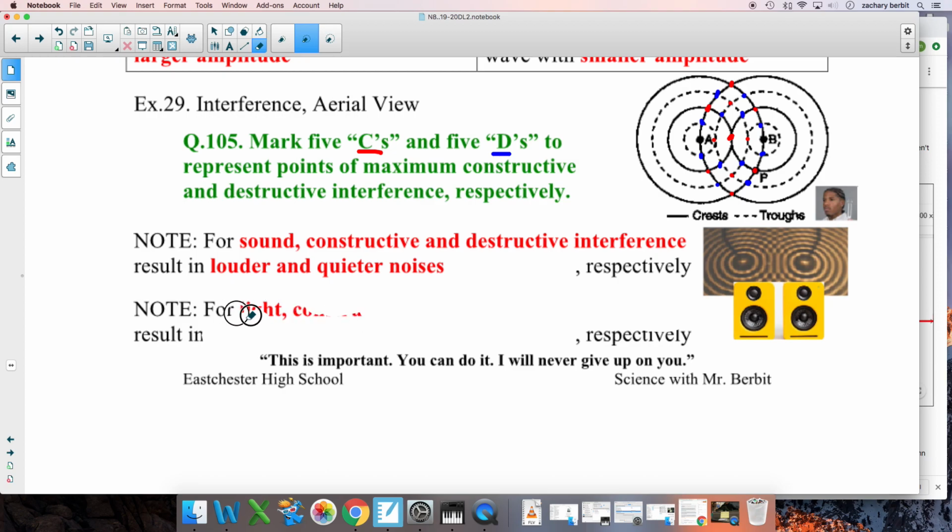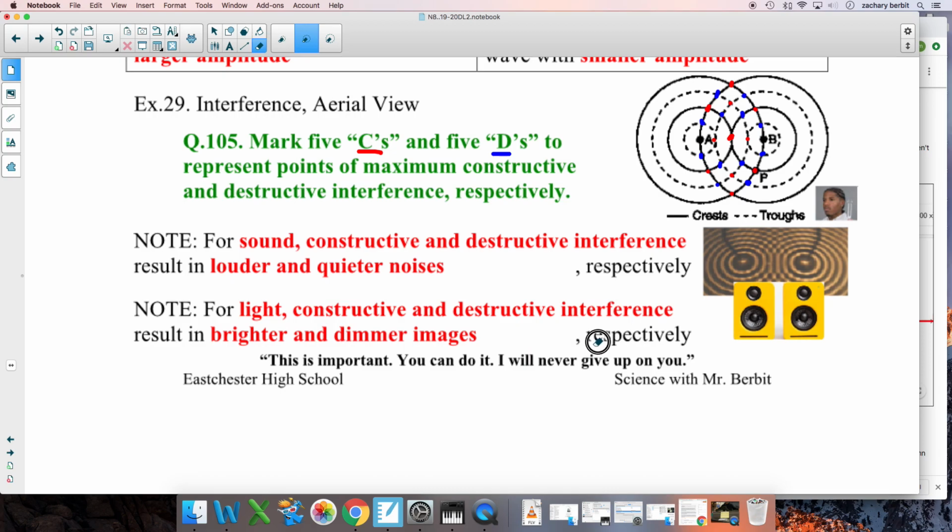Light, again, it's all about amplitude. This happens with light too. In fact, you saw that pattern from those little diffraction glasses when you saw the grid pattern of lights, which we'll talk about more later on. Why was it light, dark, light, dark, light, dark? Because what you didn't realize is there were lots of slits in those glasses, which means the light went through and created multiple sources. So for light, constructive and destructive interference result in brighter and dimmer images because amplitude is brightness of light.